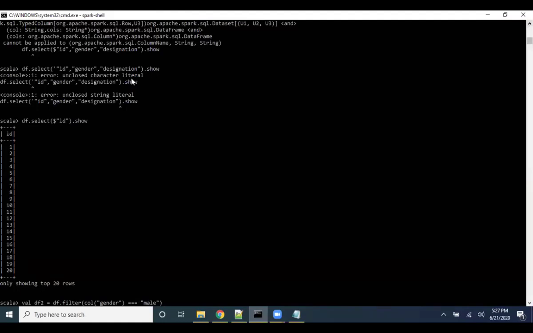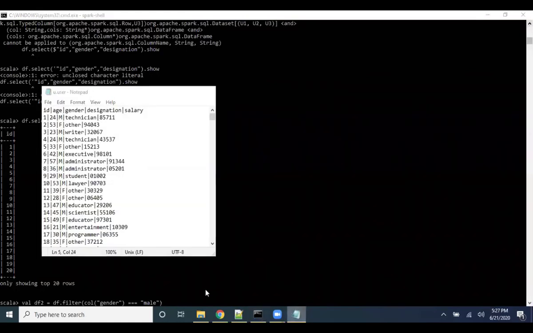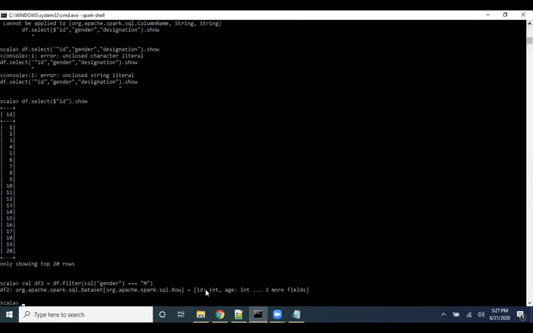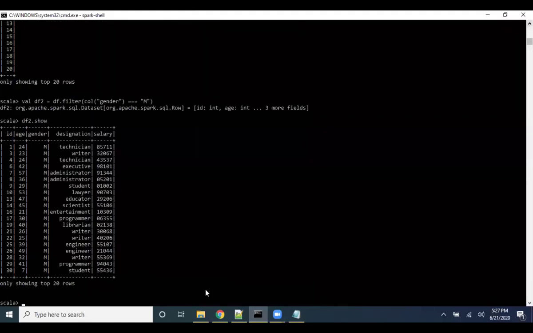Do you have any data like male for the gender column? I think let me see. It is capital M. Okay. Can you print the records and show me? Yes, I can. It's only filtered by male.